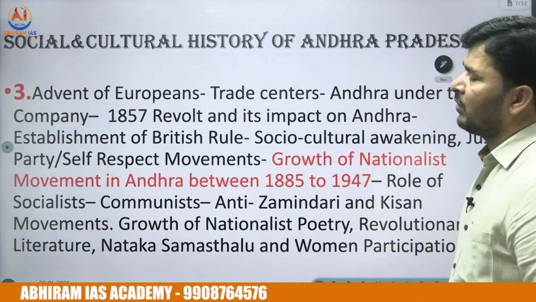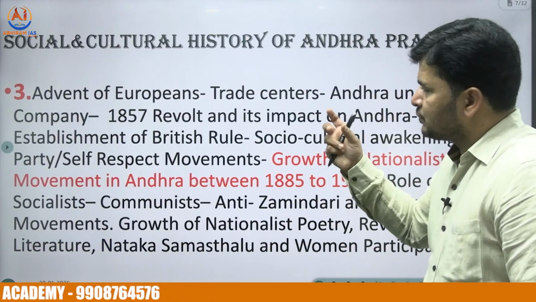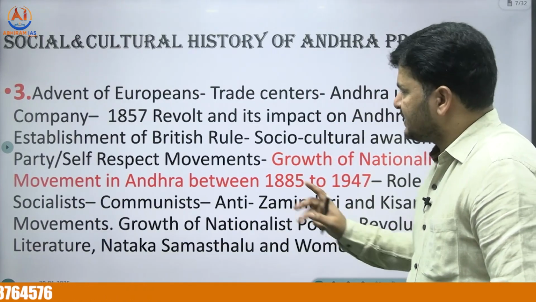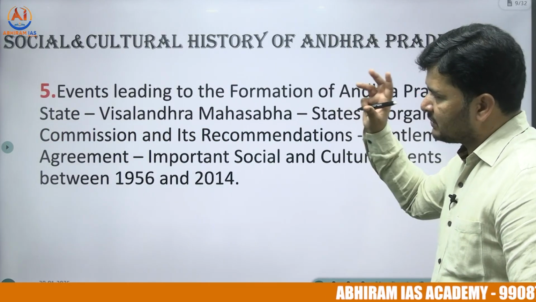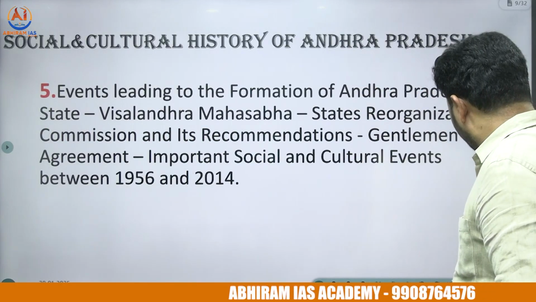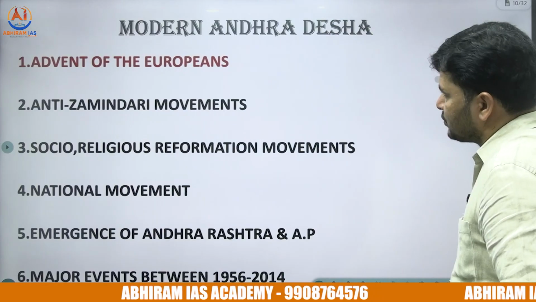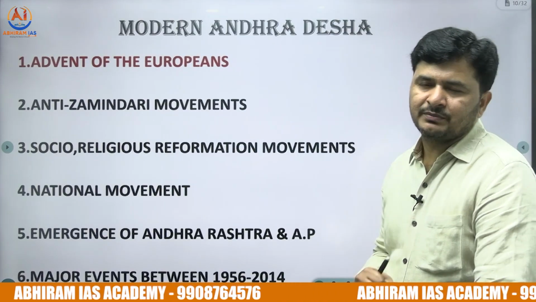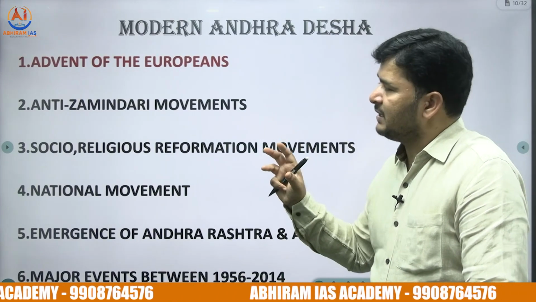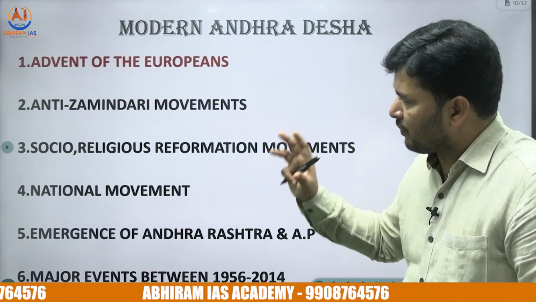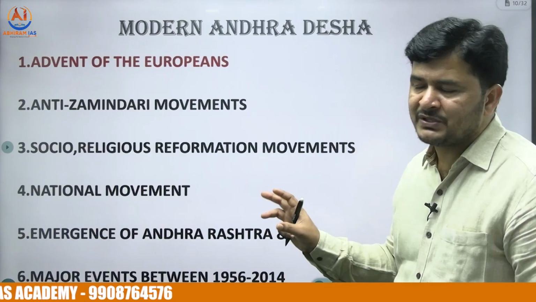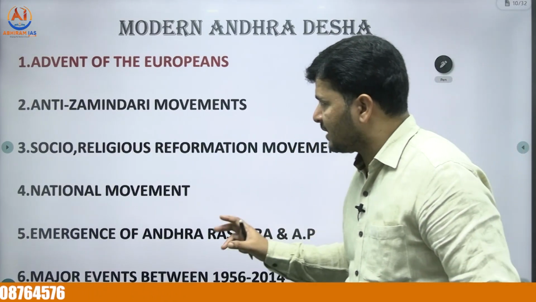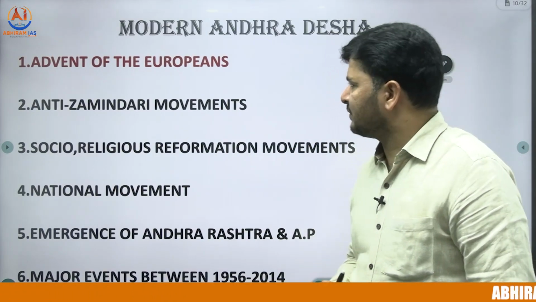Now come to modern. When you go through the syllabus, you come across the 3rd unit, 4th unit and 5th unit. The 3 units, modern Indian and Andhra history, are demarcated into 6 chapters. For our convenience, and in terms of chronology, the entire topics of modern Andhra Desha, modern AP history, got classified into 6 chapters. The first chapter, Advent of the Europeans.